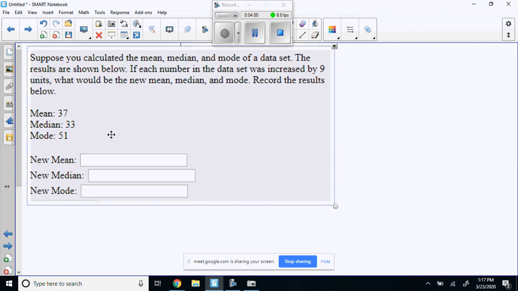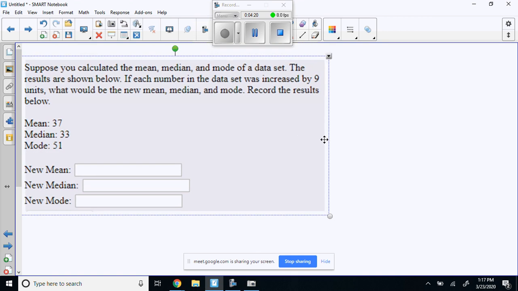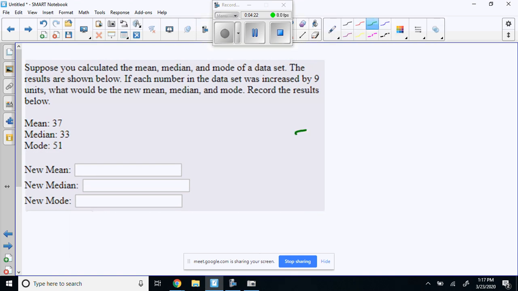Well, if all your data points were increased by 9, wouldn't all of these be increased by 9? The mode would, right? The mode would be the one that happens most often, right? Would y'all be in agreement with that? So if 51 is your mode, if I do 51 plus 9, now it's 60, right? Y'all agree?